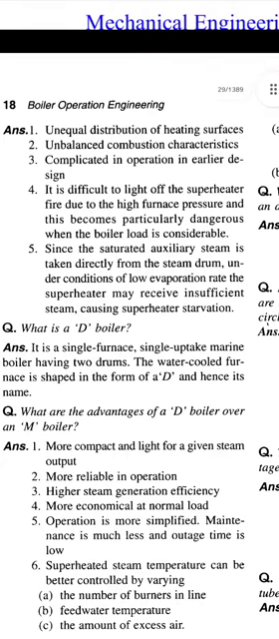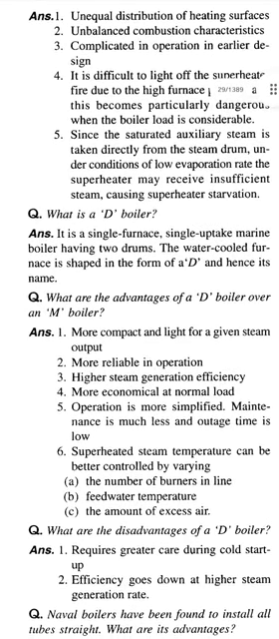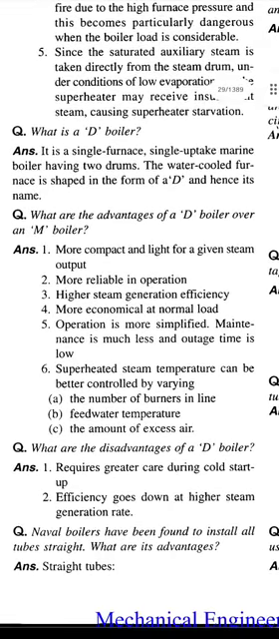Fifth one. Since the saturated auxiliary steam is taken directly from the steam drum, under conditions of low evaporation rate the superheater may receive insufficient steam, causing superheater starvation. And the question, what is a D boiler? It is a single furnace, single uptake marine boiler having two drums. The water cooled furnace is shaped in the form of a D and hence its name.